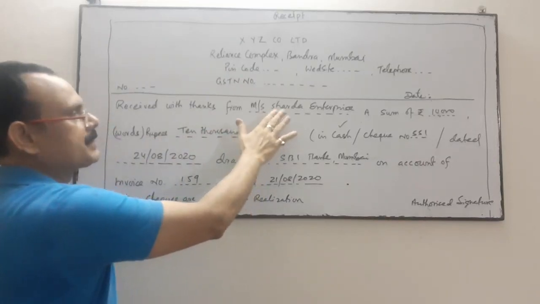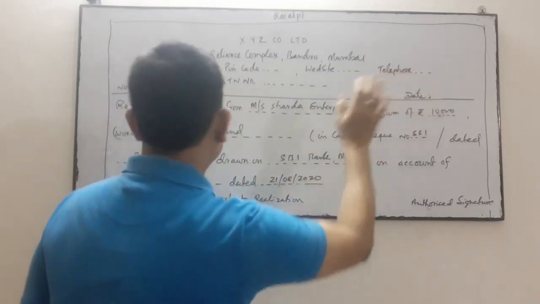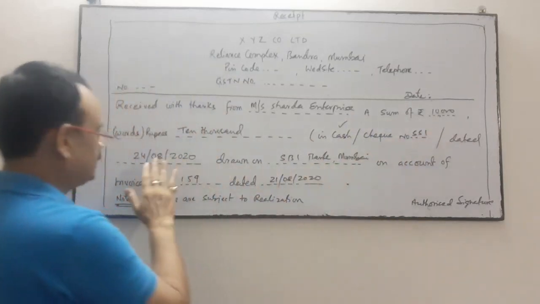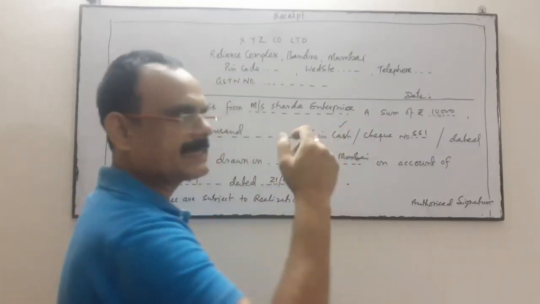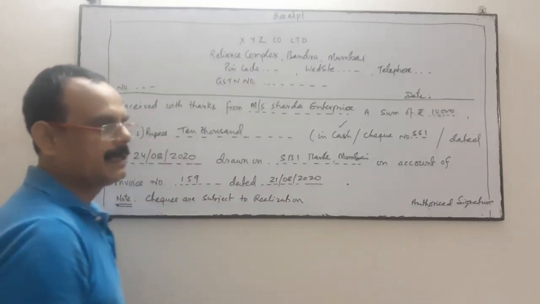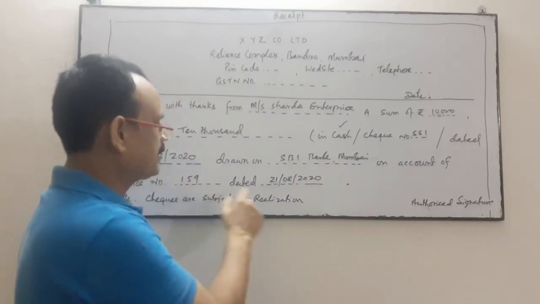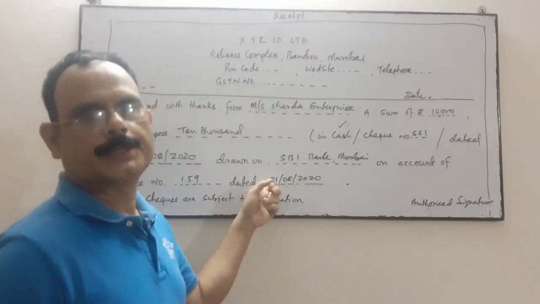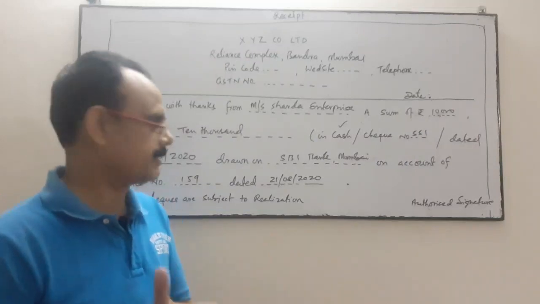I have received the amount from Sarda Enterprises, write the complete address, a sum of rupees in words and in figures, in cash or in check, dated this, drawn on SBI Bank or UCO Bank or ICICI Bank, on account of invoice number. I have to write the invoice number against which I have received the amount, dated the date on which I have sold the goods on credit. That date I have to write over here, so that we can cross check it.